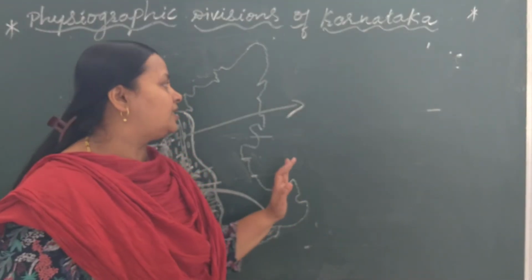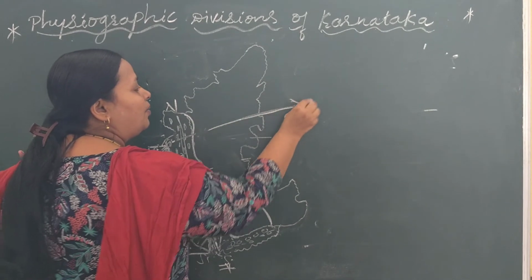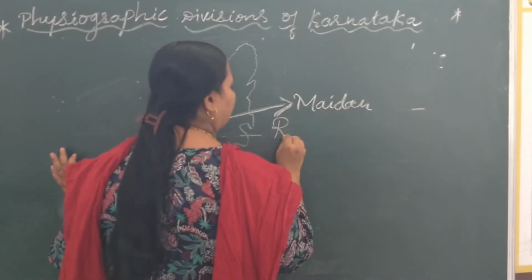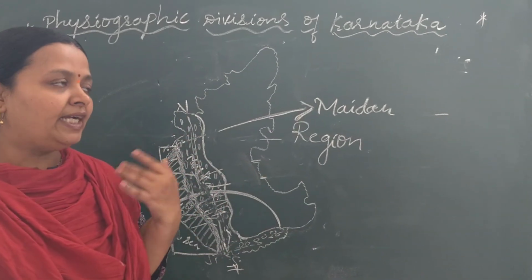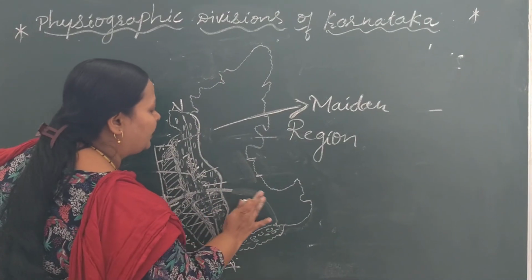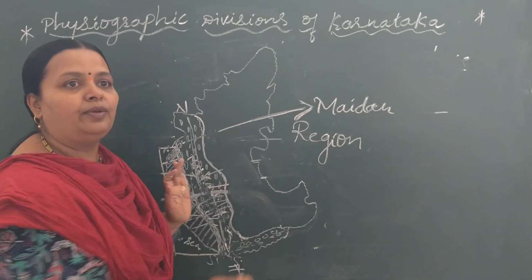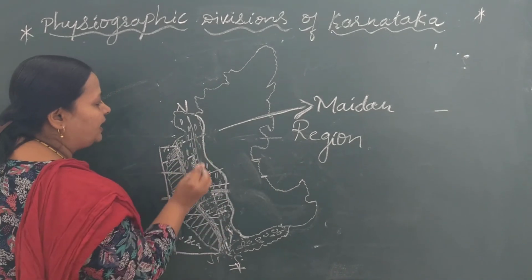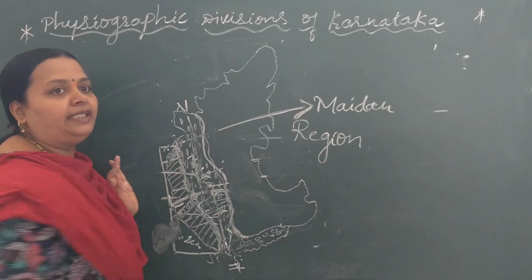Okay, now let's study the Maidan region. This plain is the Maidan region. Maidan region is a vast plain. Look at the map here. To the east of the Malnad region, this is the Malnad region, to the east of it is the Maidan region.